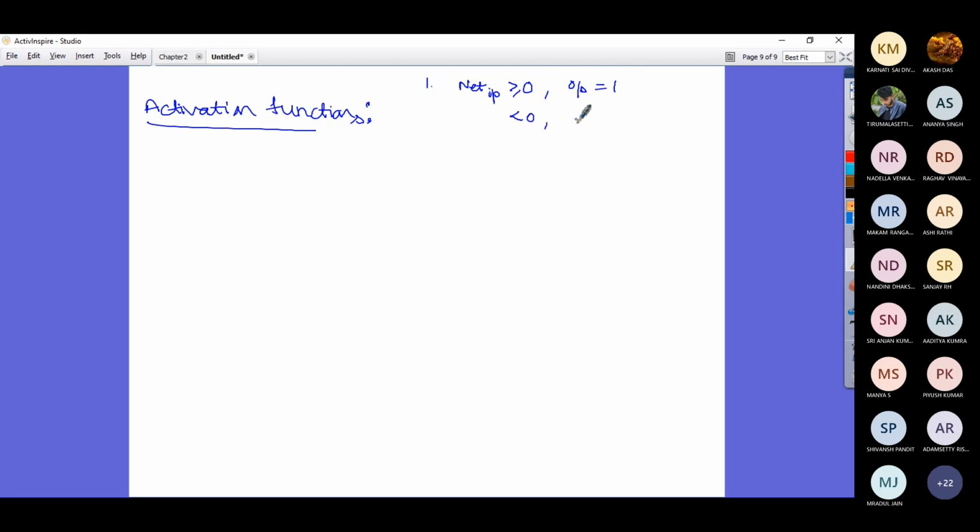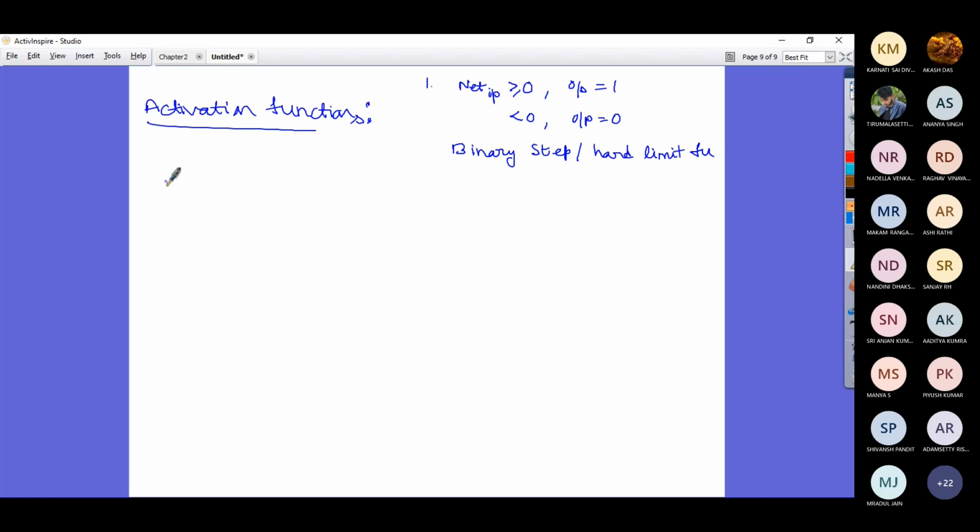If it is less than 0, output is 0. This is called binary step or hard limit function.